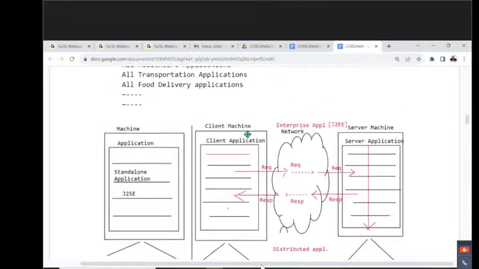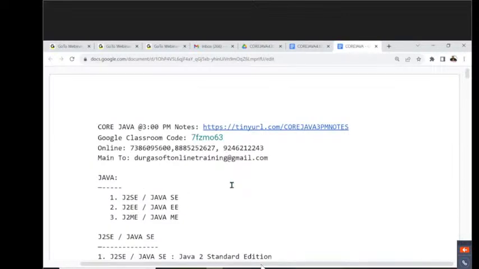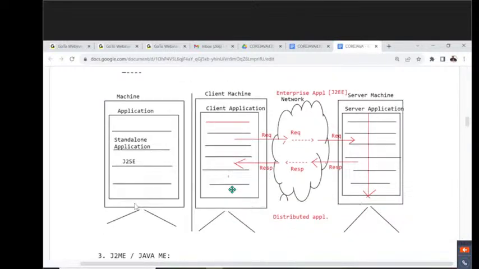So this is exactly the point I'm discussing with you: the types, the various parts inside Java, how many parts are available, and what the purpose of each and every part is. We understood that clearly. Okay, fine. This is the basic overview so we can understand Java clearly.